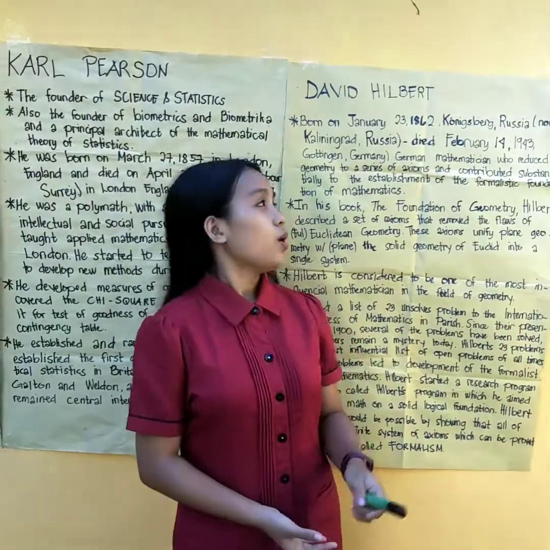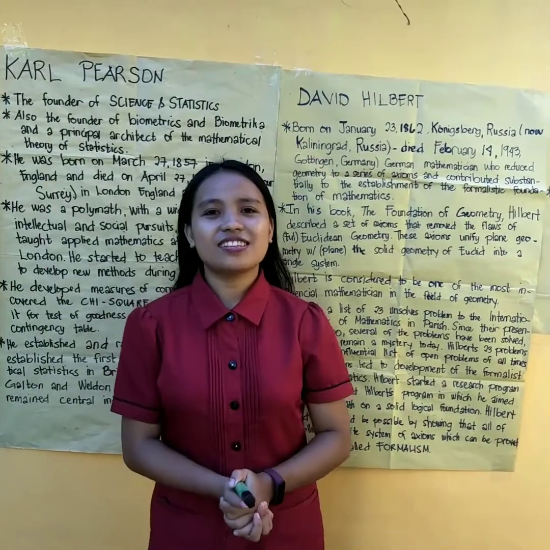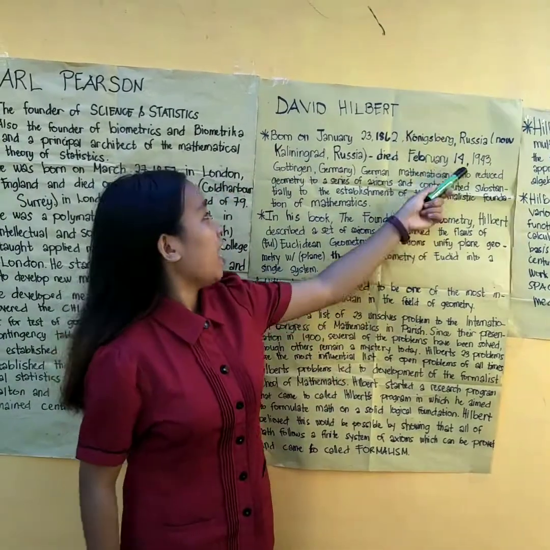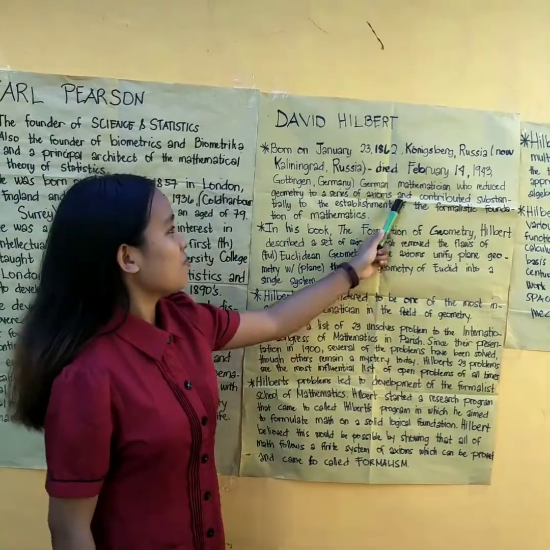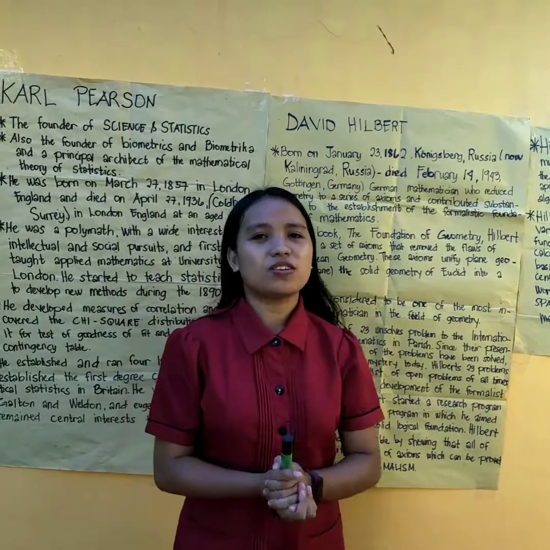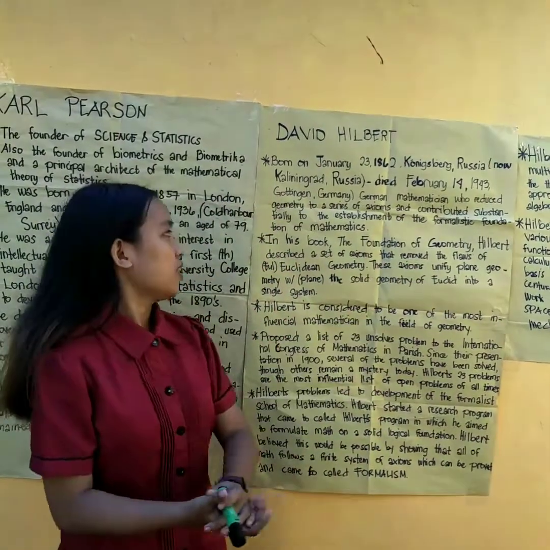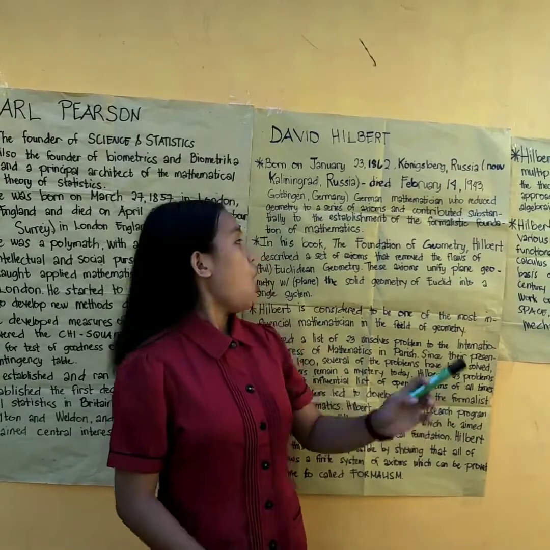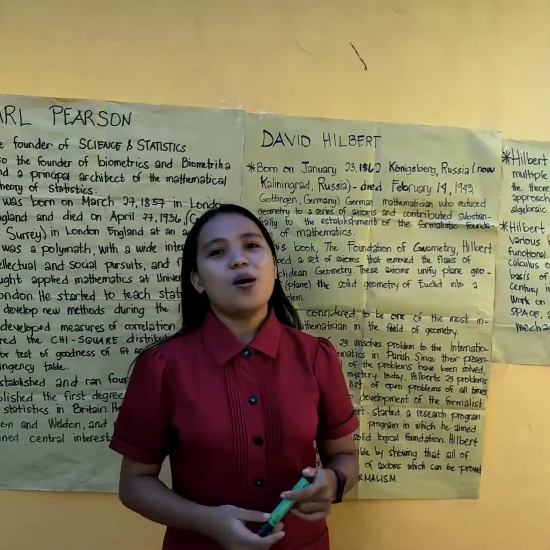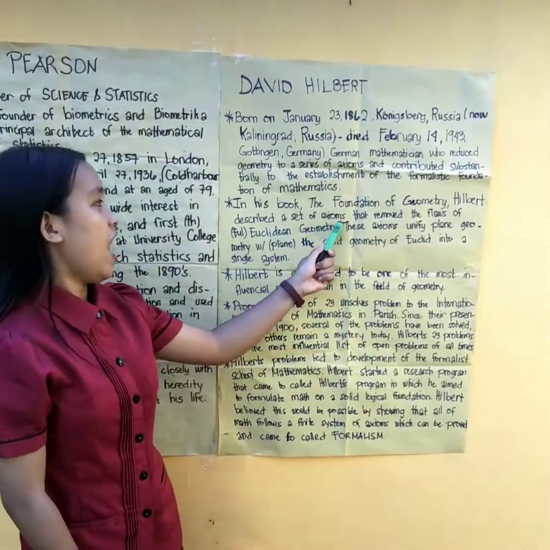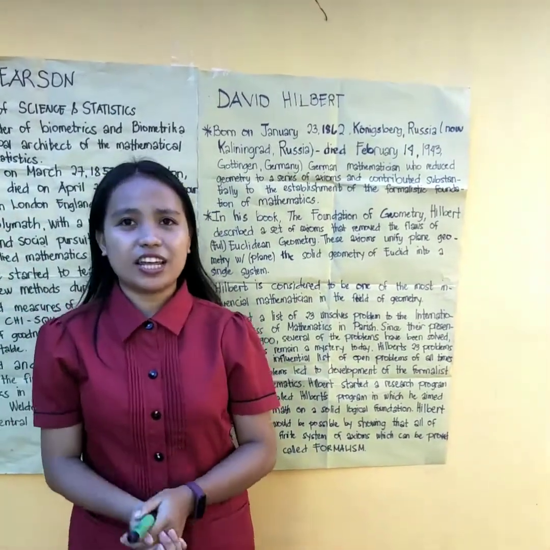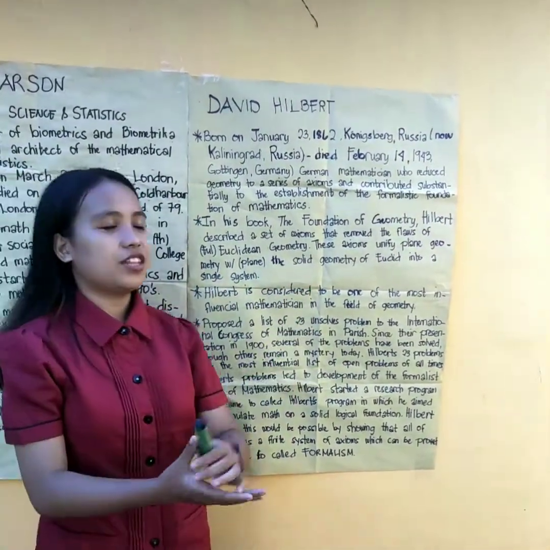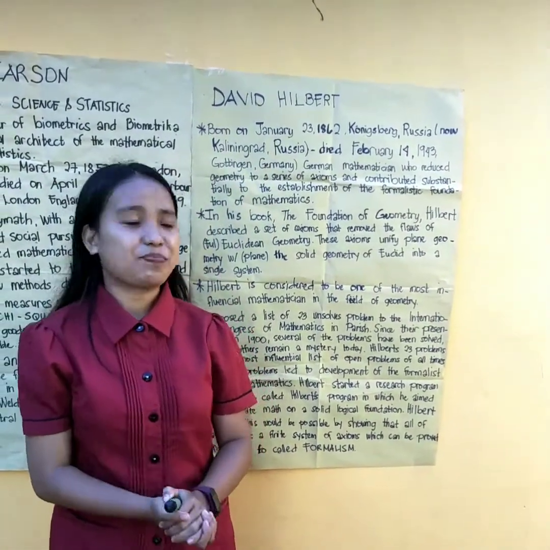David Hilbert, born on January 23, 1862 in Königsberg, Russia, and died on February 14, 1943. He was a German mathematician who reduced geometry to a series of axioms and contributed substantially to the establishment of the formalistic foundation of mathematics. In his book The Foundations of Geometry, Hilbert described the set of axioms that remove the flaws of Euclidean geometry. These axioms unify plane geometry with the solid geometry of Euclid into a single system.